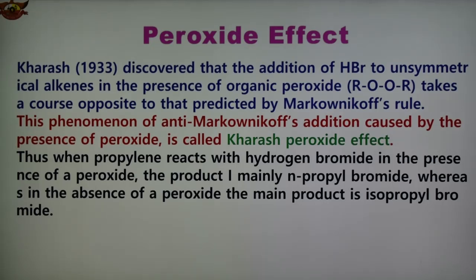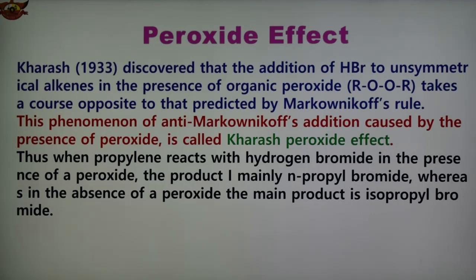For example, when propylene, an unsymmetrical alkene, reacts with hydrogen bromide, HBr, in the presence of peroxide, the product is mainly n-propyl bromide, whereas in the absence of peroxide, the main product is isopropyl bromide. So according to the peroxide effect, the main product is n-propyl bromide, and in its absence, the product is isopropyl bromide.